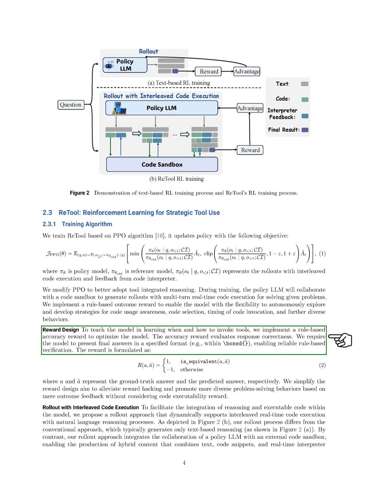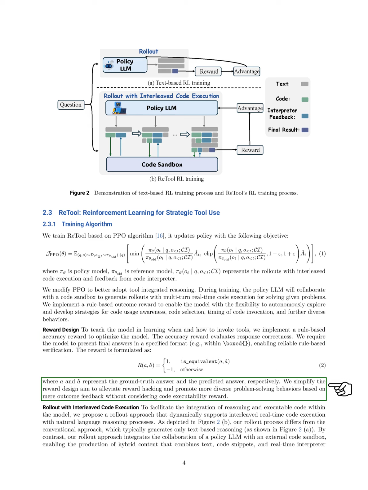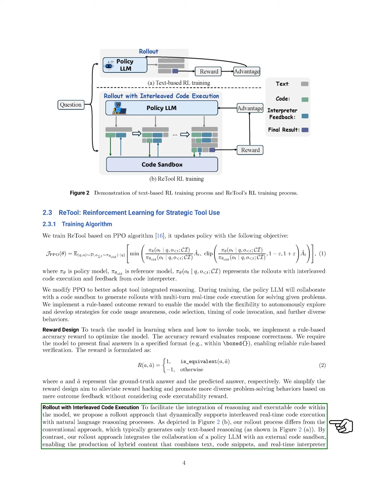To guide the model in learning how to use tools, we design an accuracy reward that evaluates the correctness of responses. We require the model to present final answers in a specific format for reliable verification. This reward system is designed to prevent reward hacking and encourage diverse problem-solving behaviors based solely on outcomes. We also propose a rollout approach that supports real-time code execution alongside natural language reasoning.